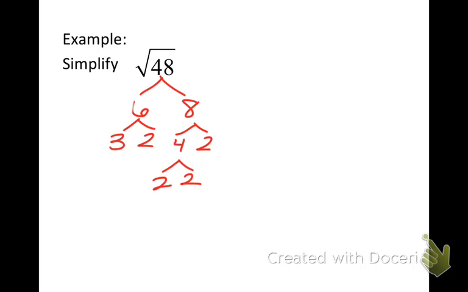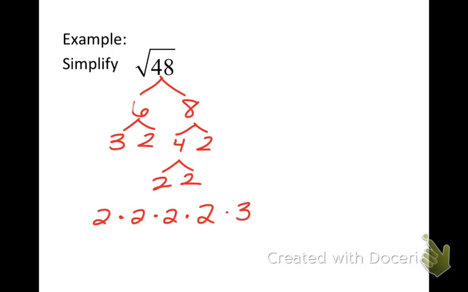Now, back in chapter 8, we would write our answer as 2 to the 4th times 3, right? But we're not going to do 2 to the 4th. We're just going to do the whole string of numbers. So I'm going to write it as 2 times 2 times 2 times 2, because there's 4 of them. And then I'm left with a 3. Those are all of my prime numbers: 2, 2, 2, 2, 3.